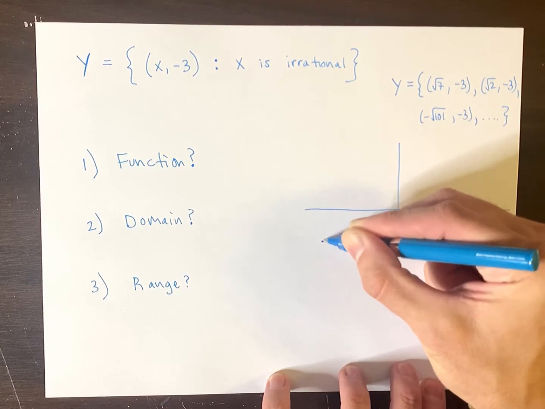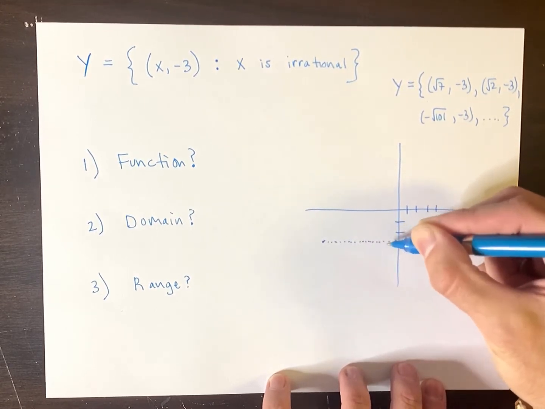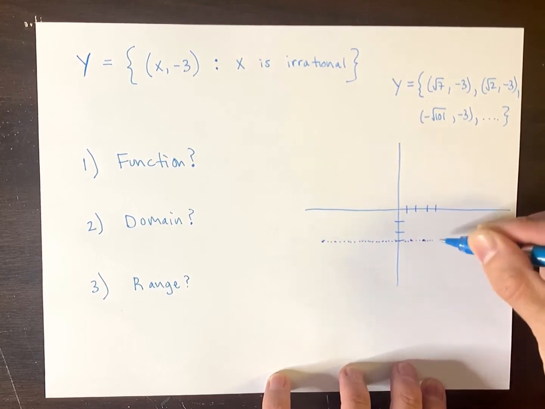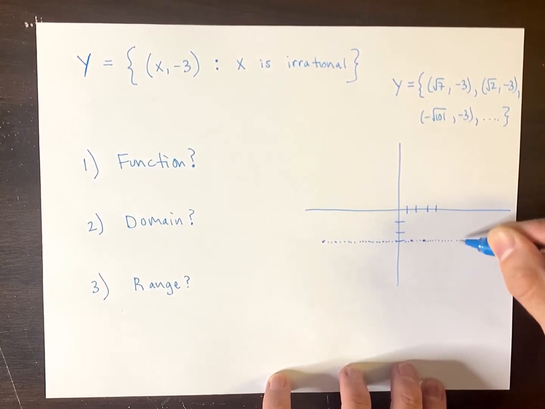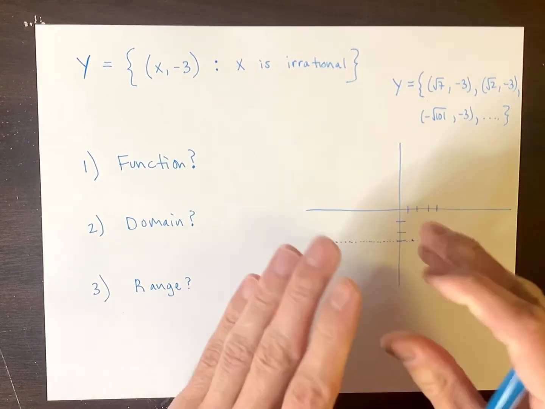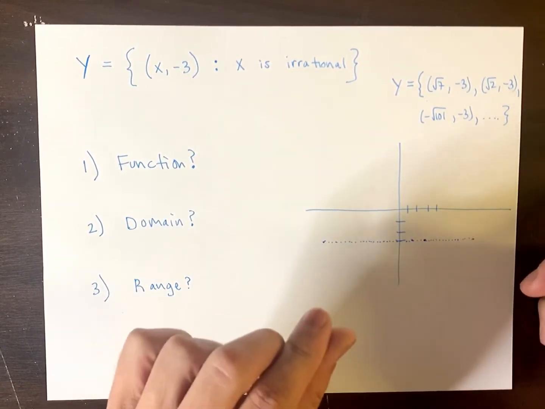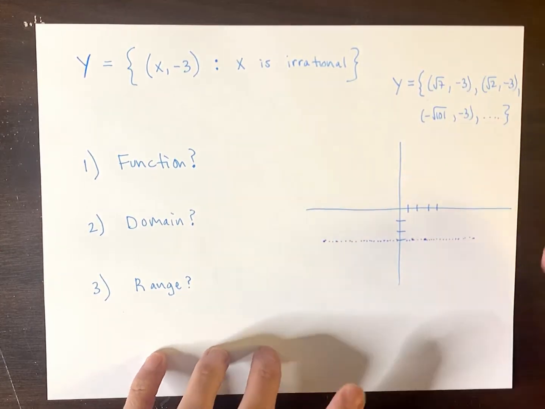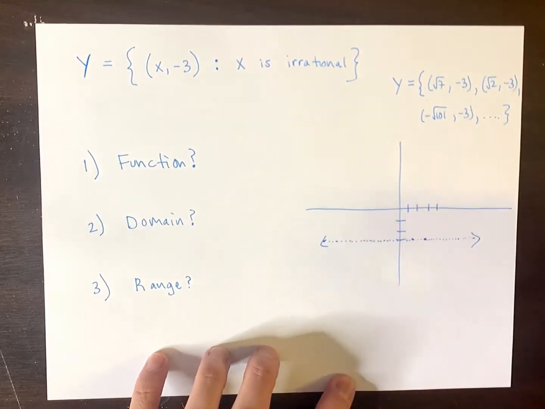There are so many of them that if I took the time to plot all of them, they would be so close to each other that you would probably basically just be looking at a line. But if you zoom in, you would find gaps between them. But again, there are so many points in here that it basically looks like a flat line. And it does go left and right forever.